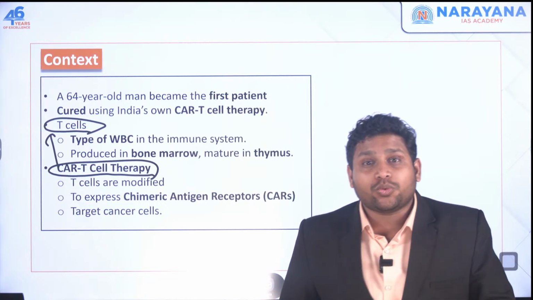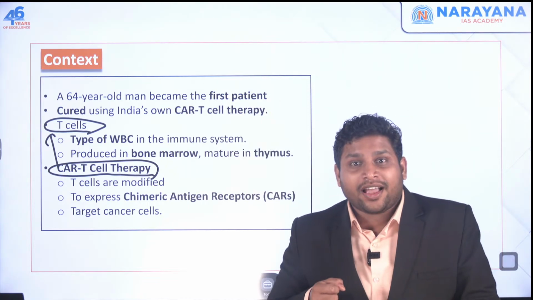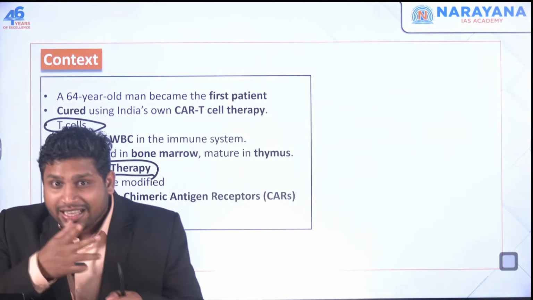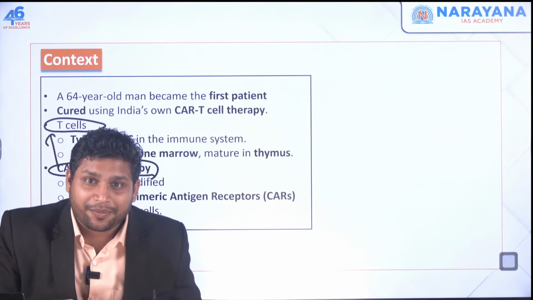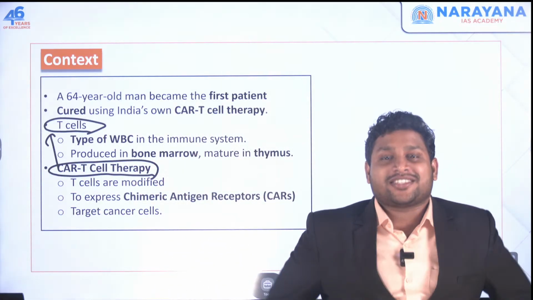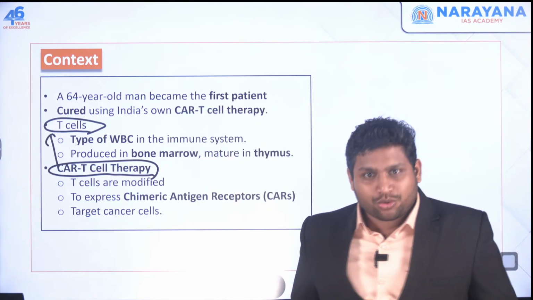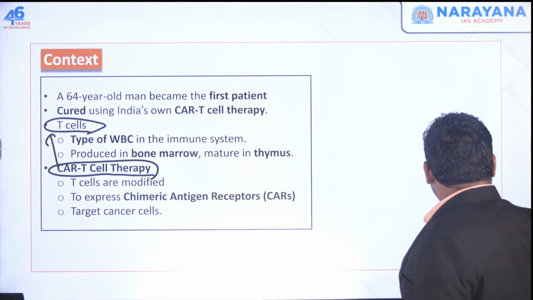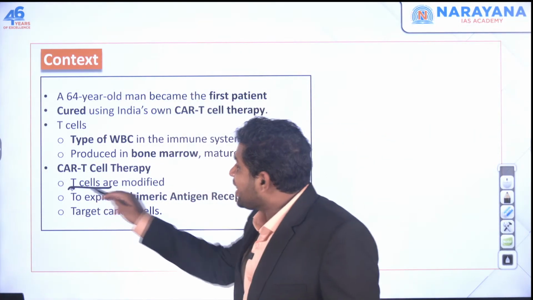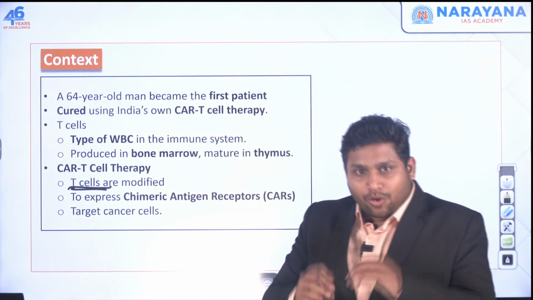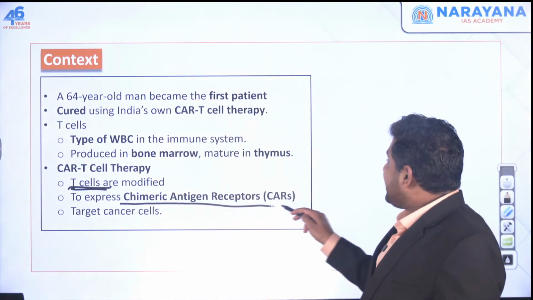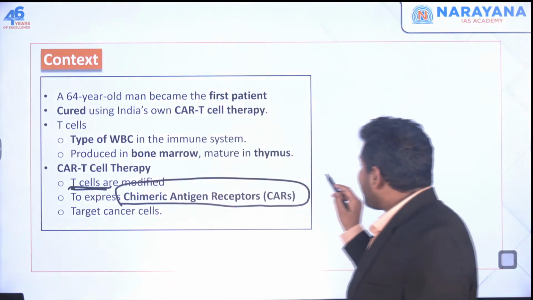What will scientists do? They will take this T cell and go for genetic modification. They'll change the genes in such a way that this T cell will now attack cancer cells. The same gene editing which we were doing earlier, we will do, and we will modify this T cell. When we modify it, we are expressing a receptor called chimeric antigen receptor, or CAR in short.